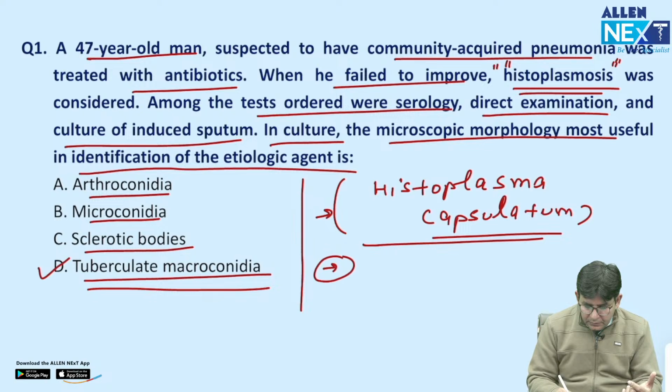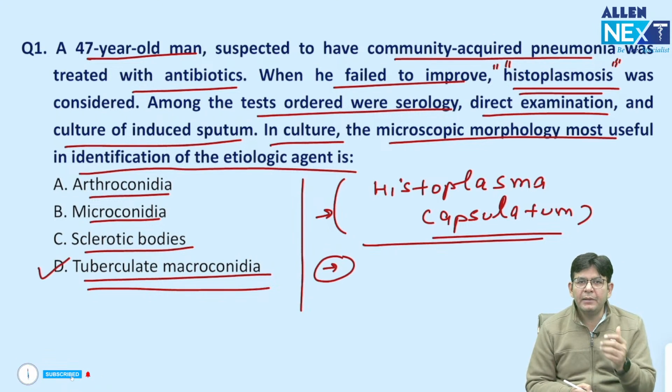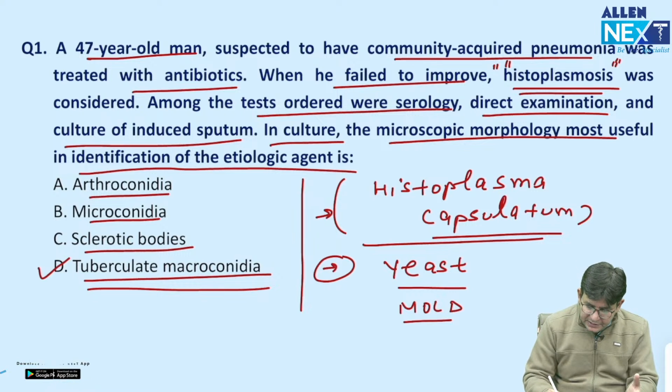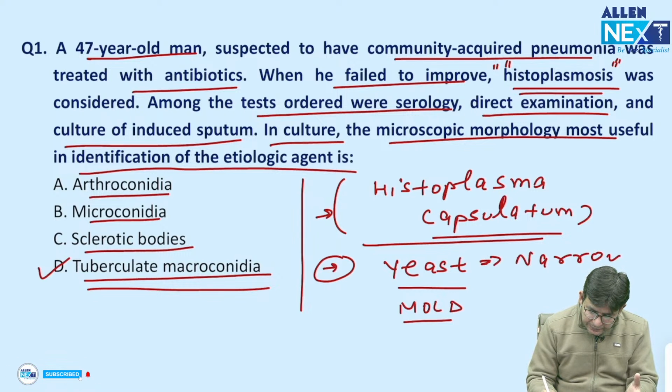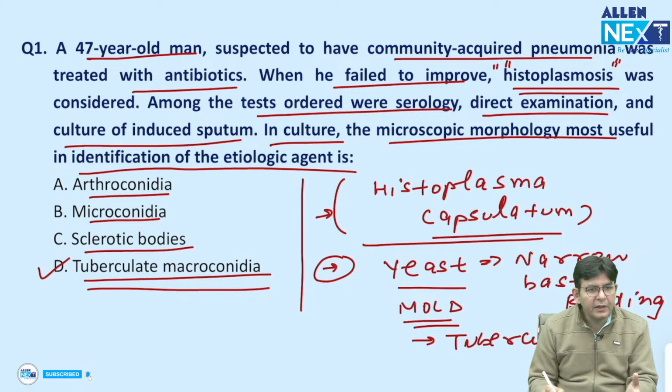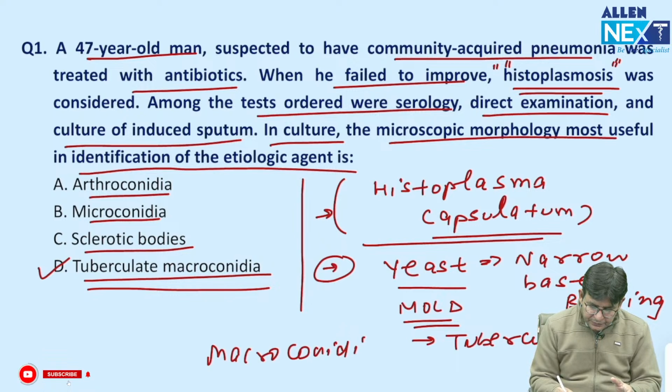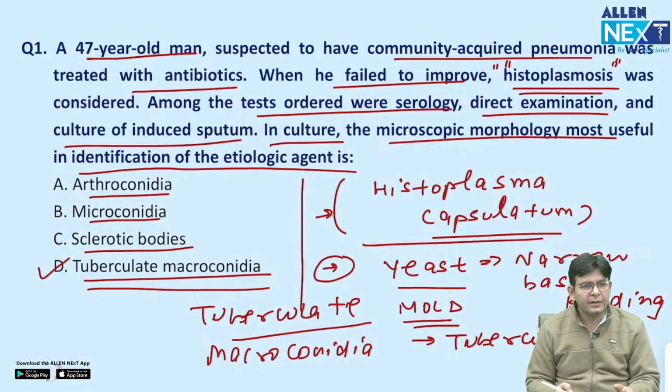Besides this, it's a dimorphic fungus, and this dimorphic fungus exists in two forms. You already know that one is the yeast form and one is the mold form. The yeast form of this is narrow based budding yeast cells, and the mold form is this which we are talking about, that is the tuberculate macroconidia. I should write this on this side. Tuberculate macroconidia. Is it fine?